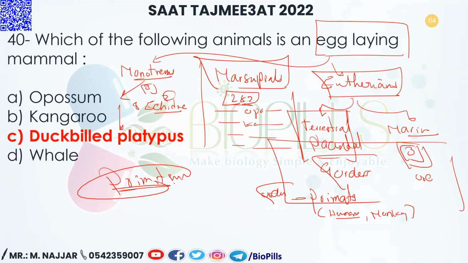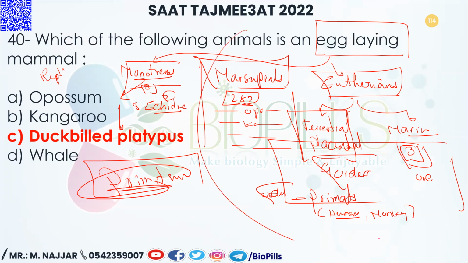Primitive means less advanced, and the less advanced are the monotremes. Why? Because they still have some of the characteristics that are found in reptiles. Reptiles lay eggs, and all the rest of the mammals are not egg laying. So there are only 3 species, and they are primitive. So primates are not primitive. Primates are the most advanced thing in the mammals.